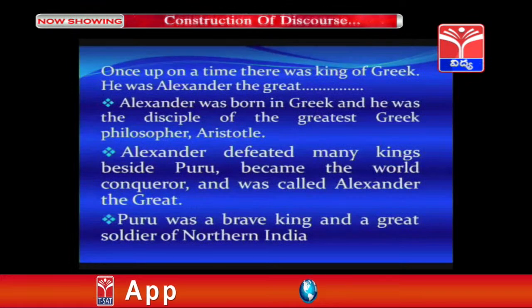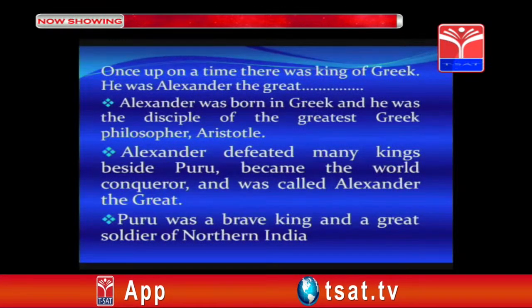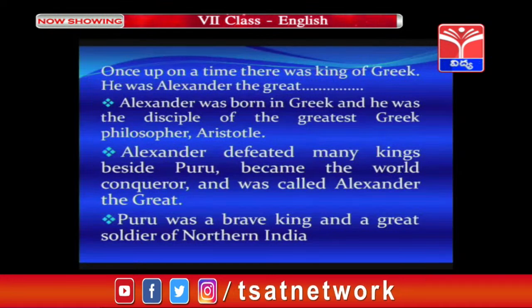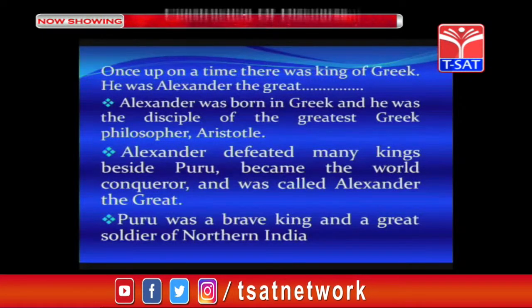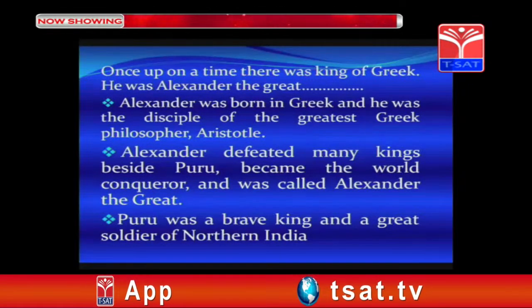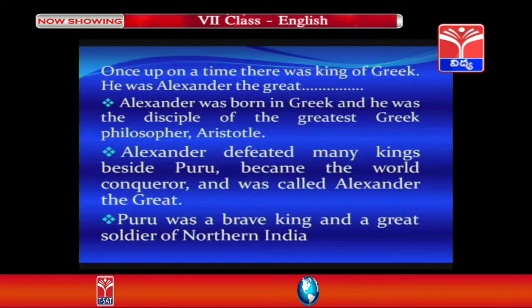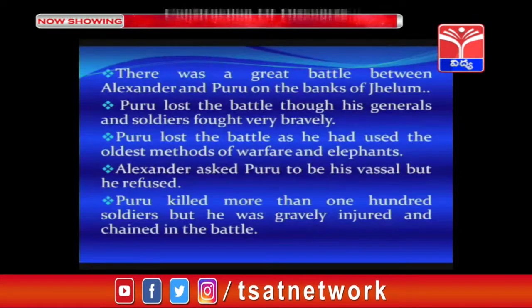Now children, let me narrate the story. Once upon a time, there was a king. He lived in the kingdom of Greek. He was Alexander the Great. Alexander was born in Greek and he was the disciple of the greatest Greek philosopher Aristotle. Alexander defeated many kings besides PURU, became the world conqueror and was called Alexander the Great. PURU was a brave king and a great soldier of northern India.